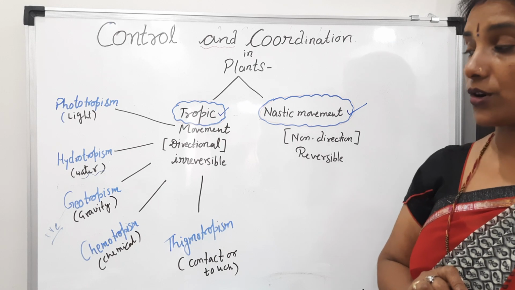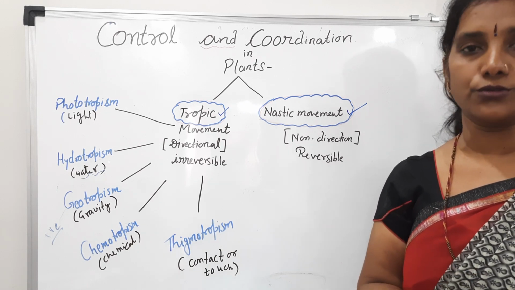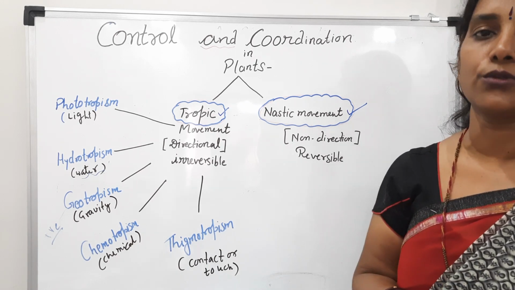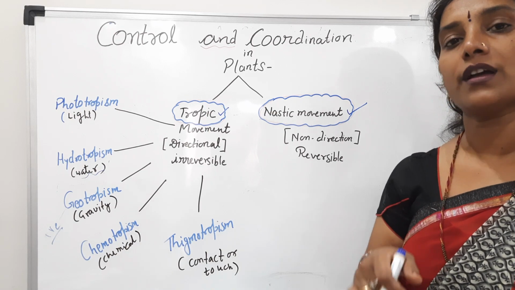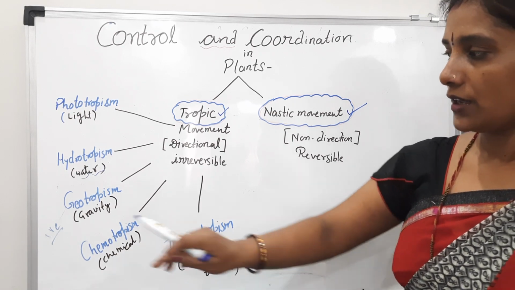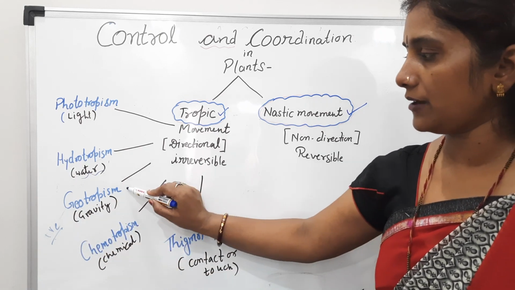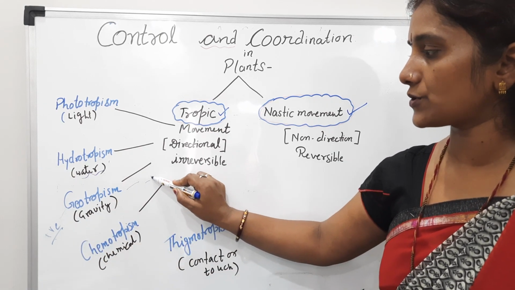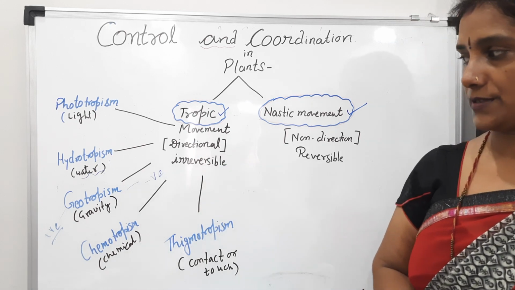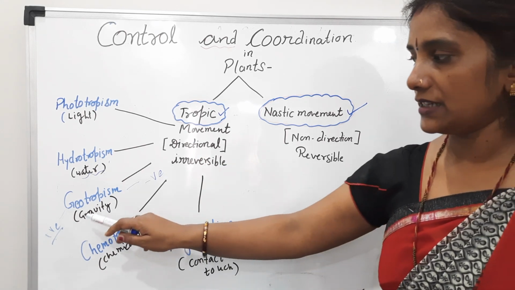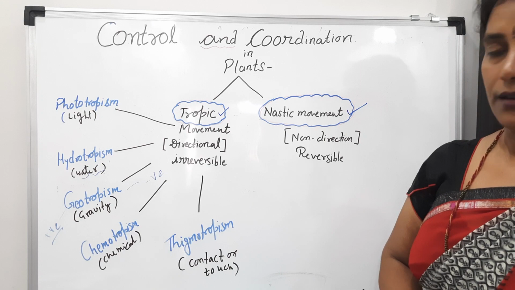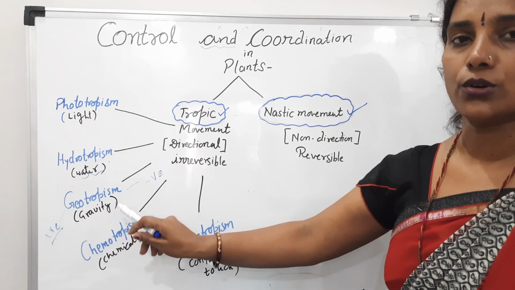Root. Because what is the tendency of roots? Where do the roots like to move? It likes to move downwards. So the roots show positive geotropism, and if we talk about the stem, it shows negative geotropism. So these are two types of movement shown by the root and stem.